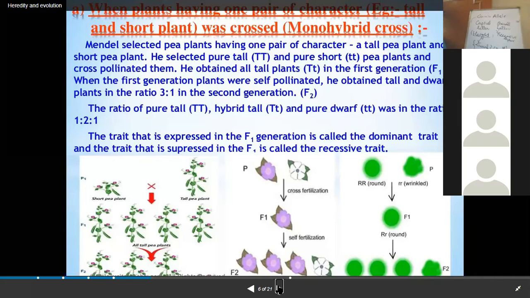If he had studied humans, it would not have been possible for him to study the different generations of humans. So Mendel opted for the garden pea, known as Pisum sativum, to conduct his experiments, and there was a proper reason for that.